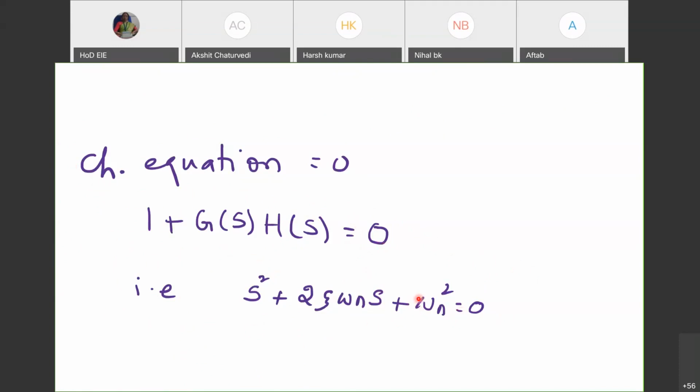Okay. So even this, one should not have any confusion to spell it out. If I ask you what is the characteristic equation of a second order system, then even when you are sleeping, you should be able to tell me that s square plus 2 zeta omega n s plus omega n square is equal to 0. If someone asks you what is the characteristic equation of a closed loop control system in general, then you say that the denominator must be equated to 0, which must be 1 plus G(s) H(s) equated to 0. So these are the points to be remembered.